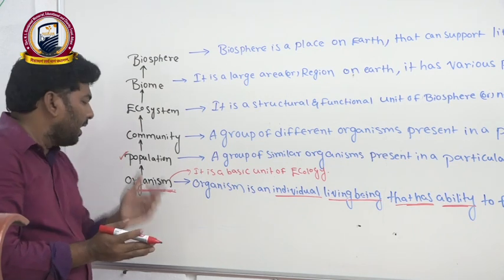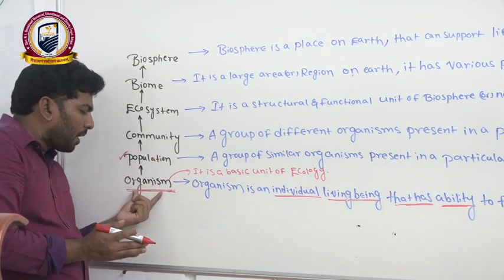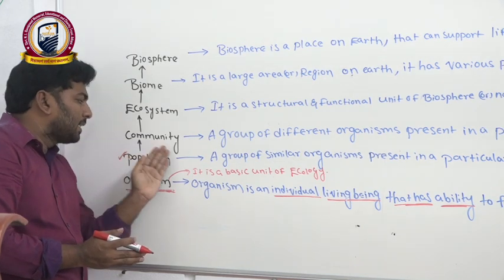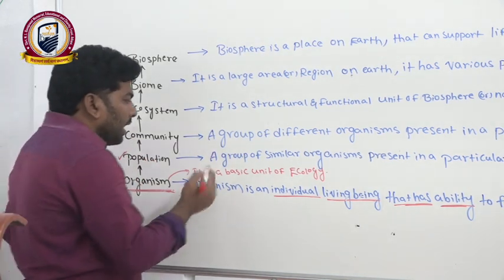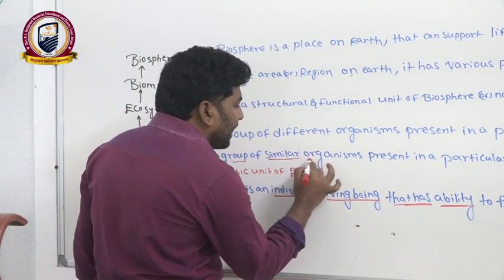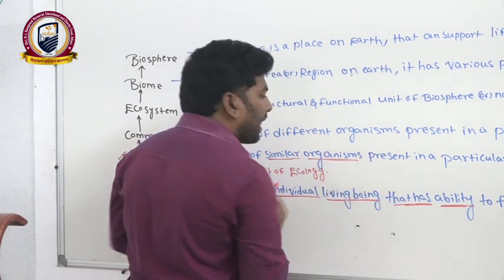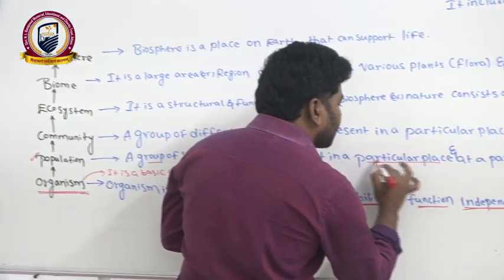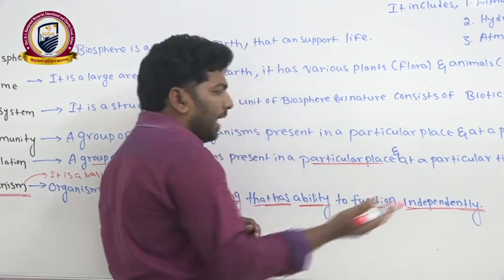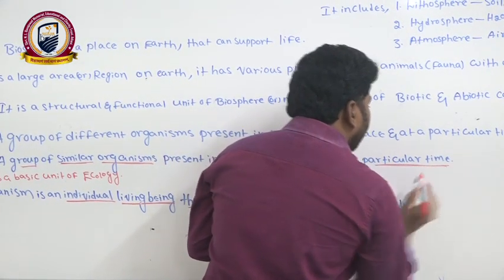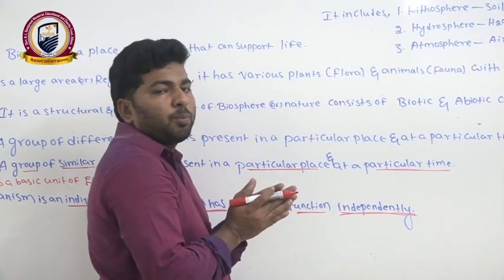A group of organisms together forms a population. The exact definition of population is a group of similar organisms present in a particular place or area at a particular time. We can call it a population.